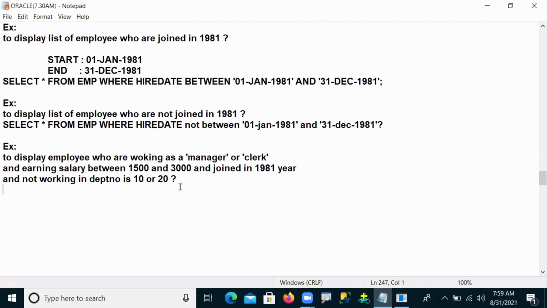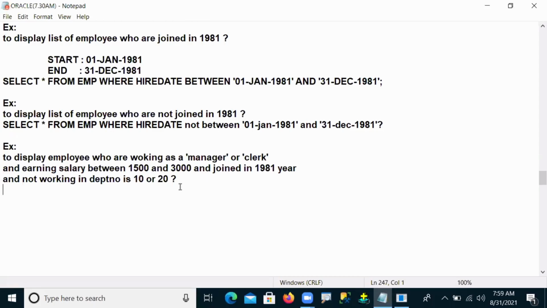You need to use the in and between operators to write this one. I will give 5 minutes of time.